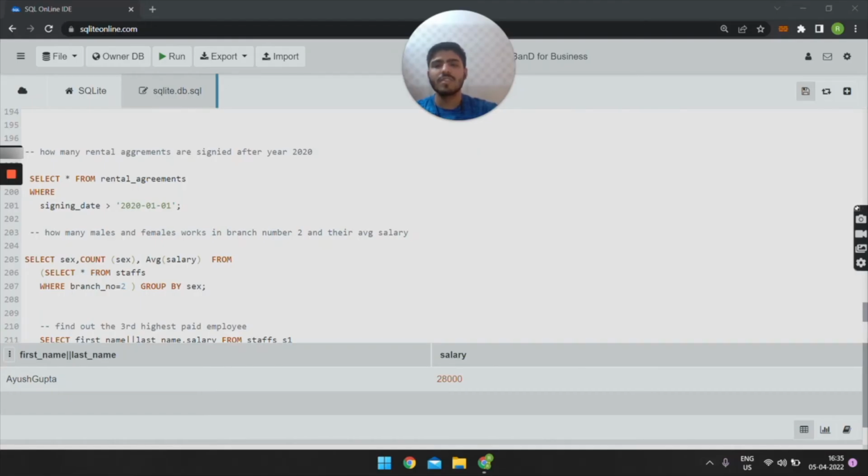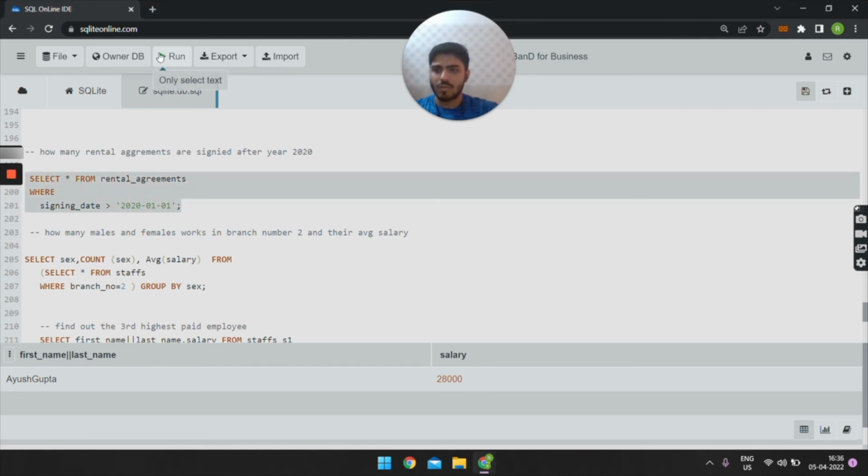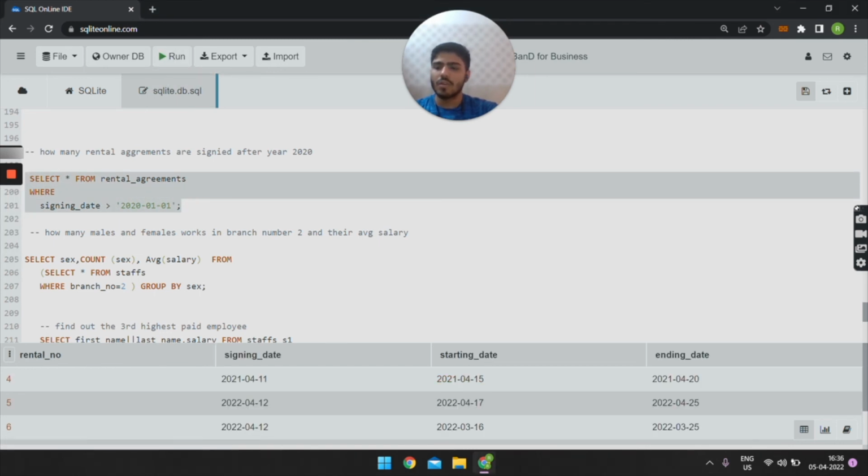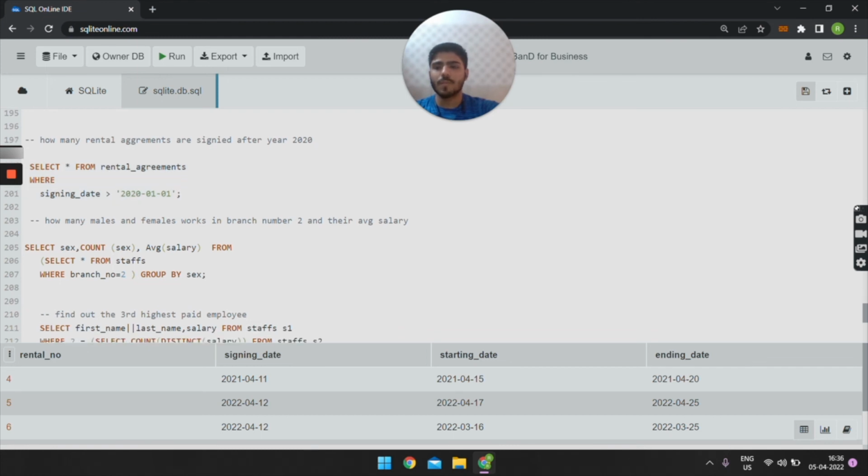Now we will be discussing the queries part. The first query is how many rental agreements are signed after year 2020. For this query, select star from rental agreements where signing date is greater than 2020. On executing this query, we get the output as rental number 456. These rental agreements are signed after the year 2020.